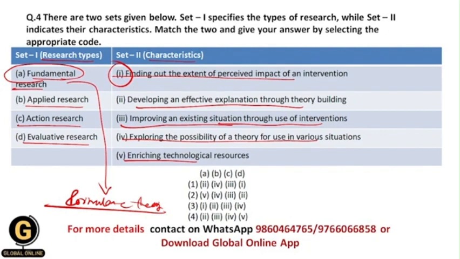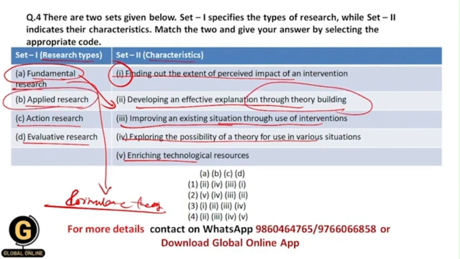That's why fundamental research goes for the second option, developing an effective explanation through theory building, because here there is only one option in which we are building a theory. It means that we are formulating a theory, and that's why fundamental research goes for the second option.